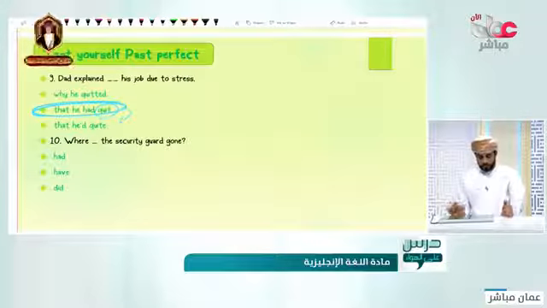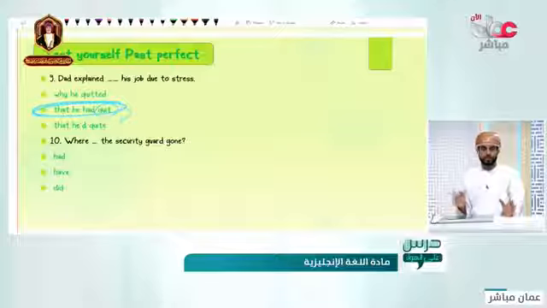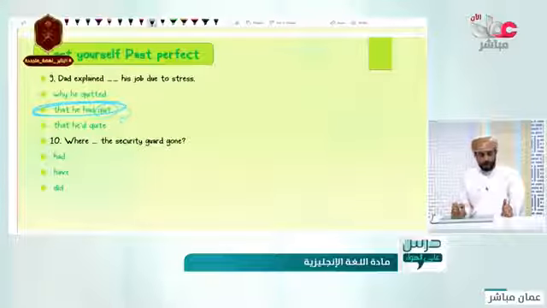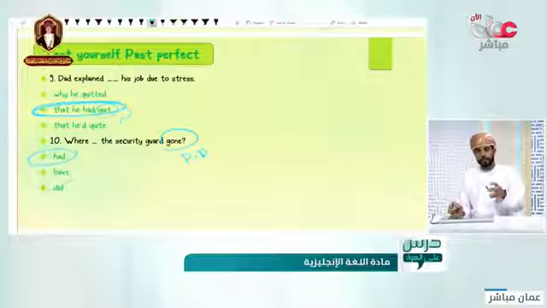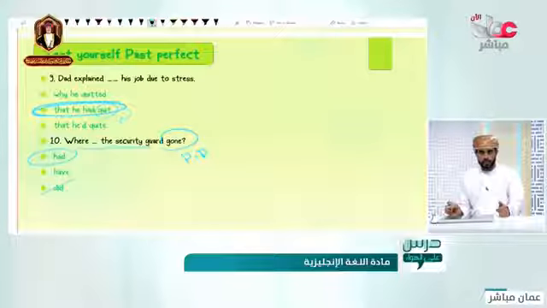Ten, the last one in your test your understanding. Then we are going to move to the exercise to discuss it more. Where the security guard gone? Where had, where have, where did? Because of a gone in here, it is the past participle. What should we have? Okay, had, of course, had. This one won't work, and this one is talking about the present perfect, which is not really suitable with these sentences. So had gone.